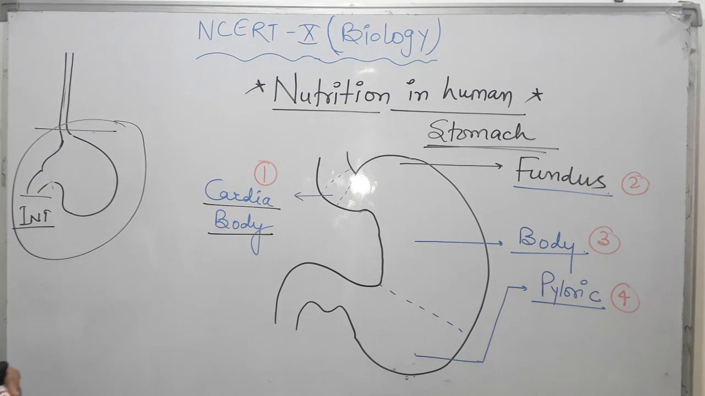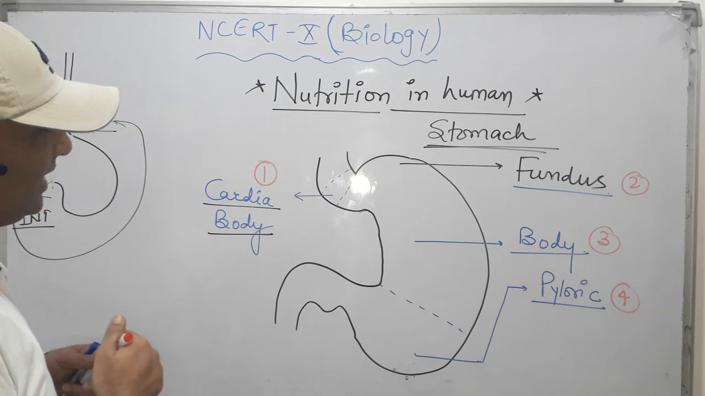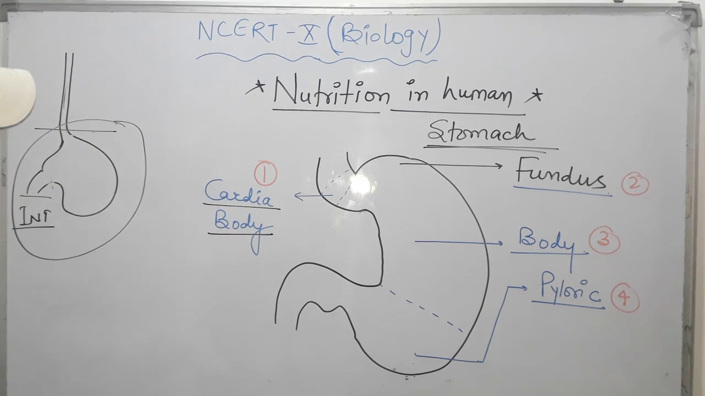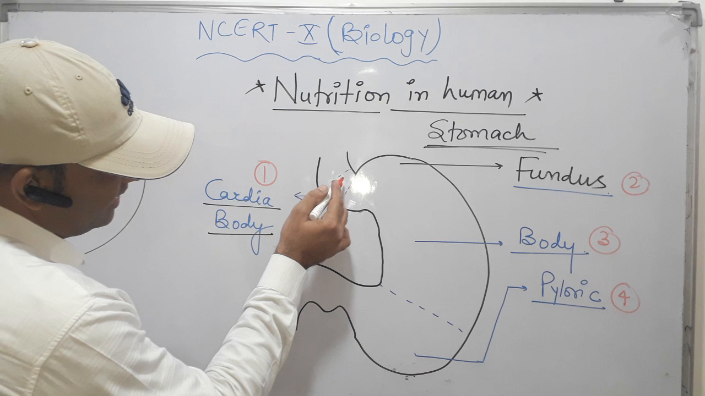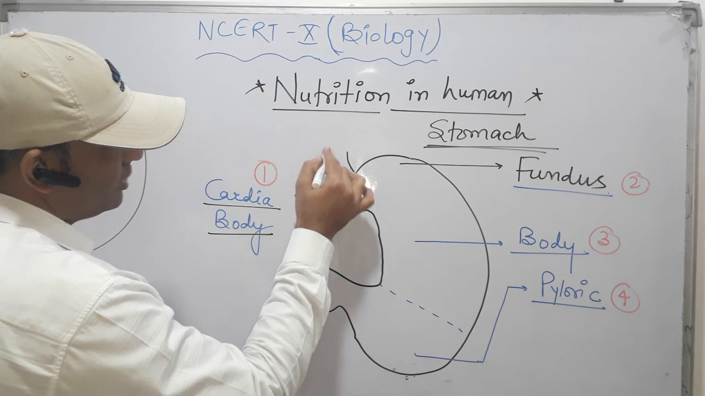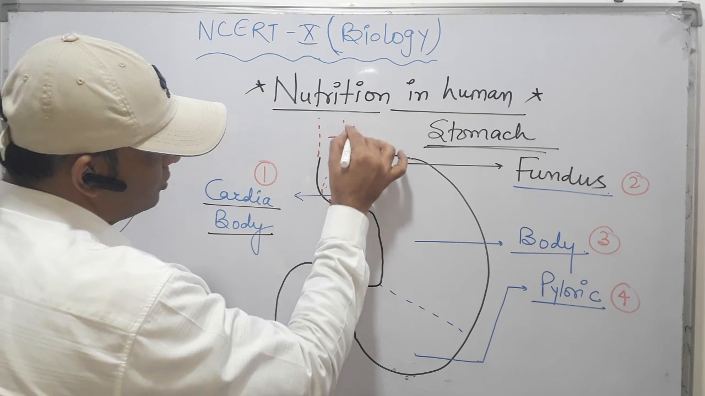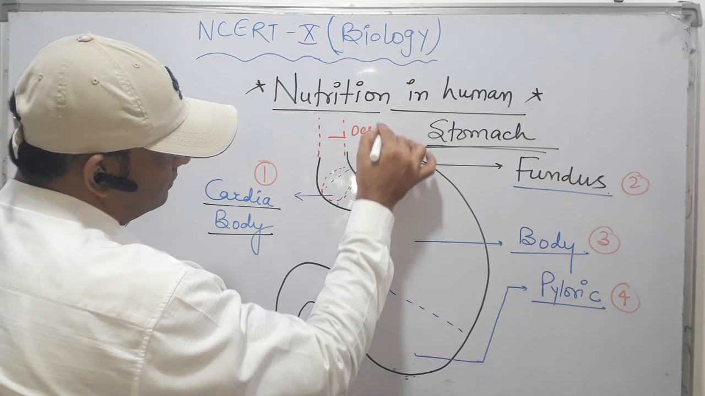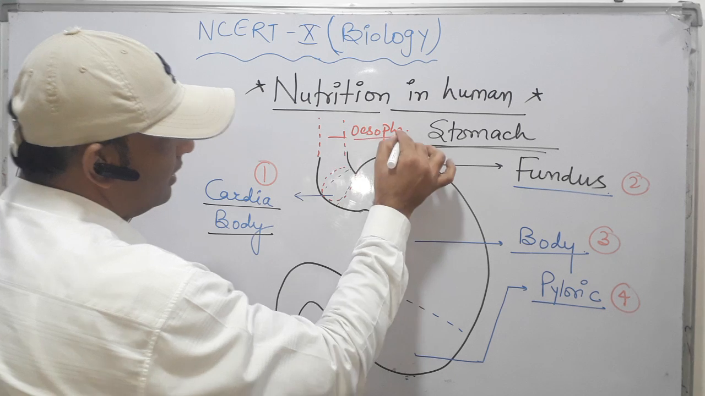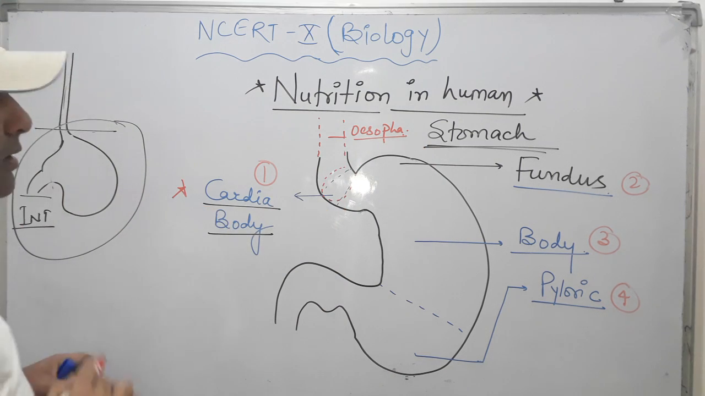Now we take the next one, the entry of the esophagus part, which is the cardiac. Here the cardiac sphincter is present. This cardiac sphincter joins the esophagus part. Here the esophagus comes and then joins. Clear? So the esophagus joining area is called the cardiac part.